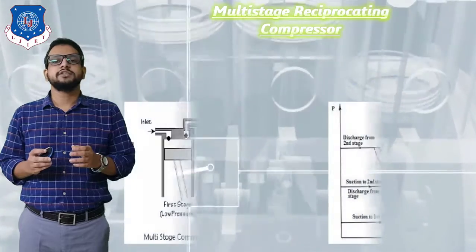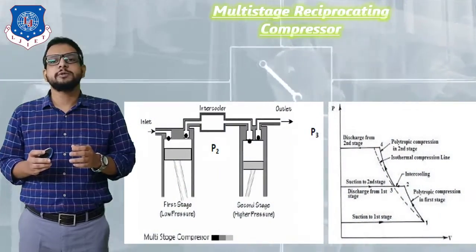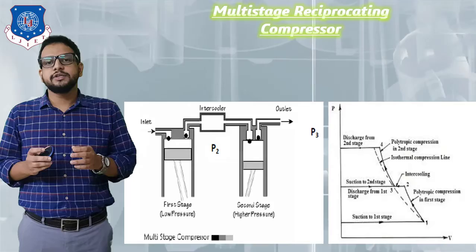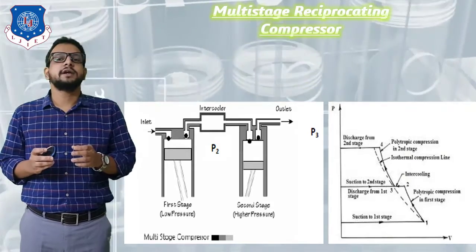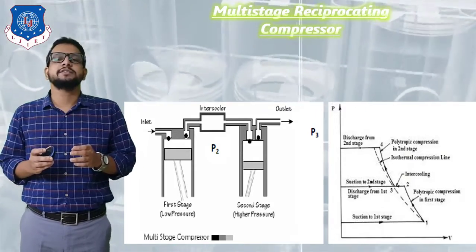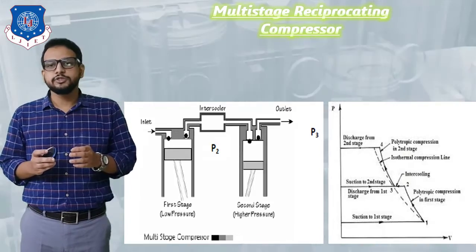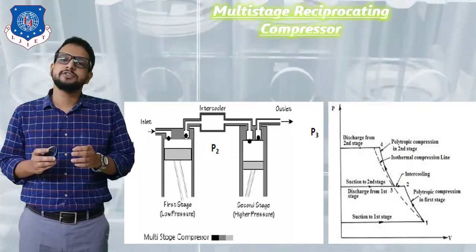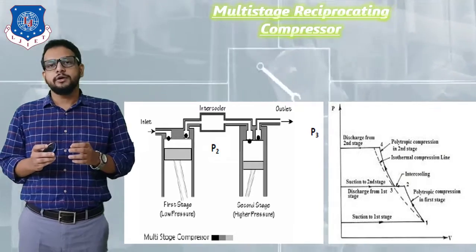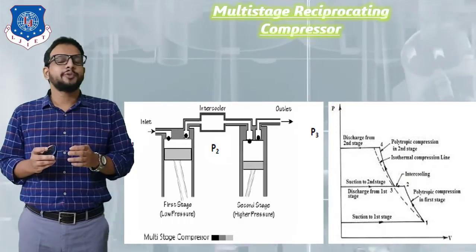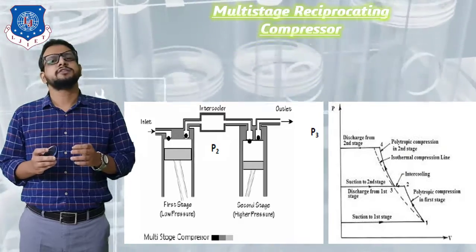So multi-staging, what does it indicate or what does it mean? We would say multi-staging means making use of more than one cylinder and arranging them in series connection for achieving a higher pressure. Now the first question is, why is multi-staging required? Will it not be possible to just compress air by making use of a single cylinder?